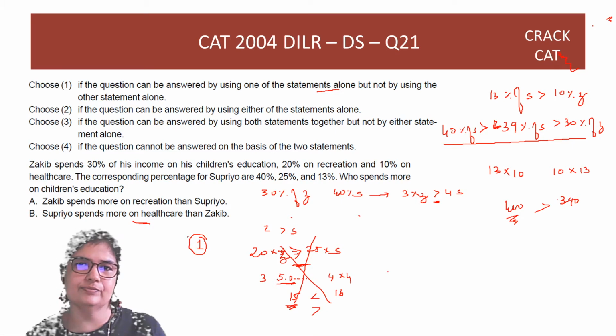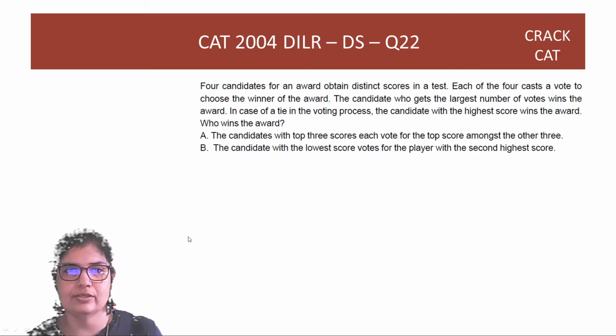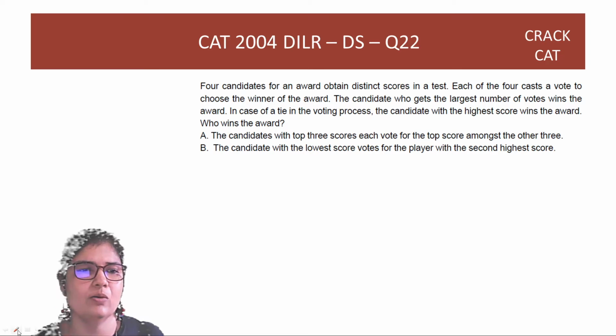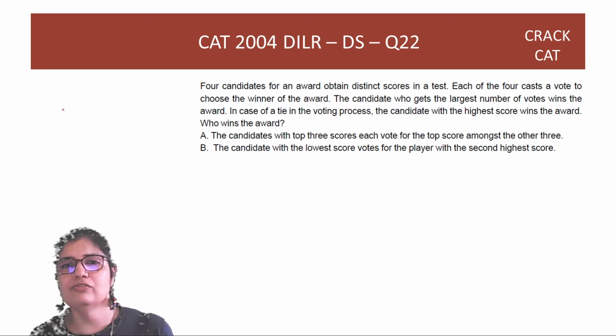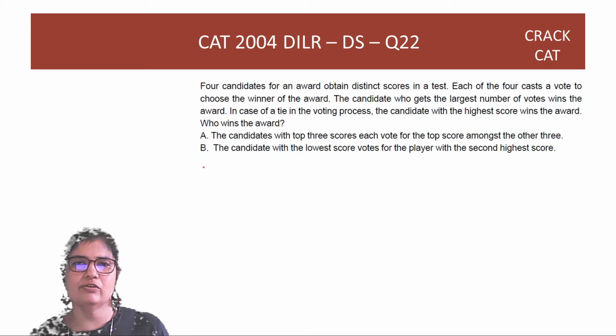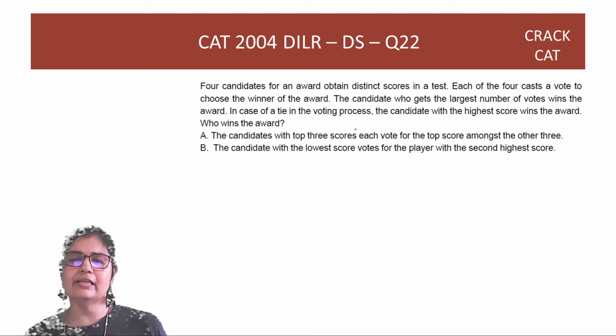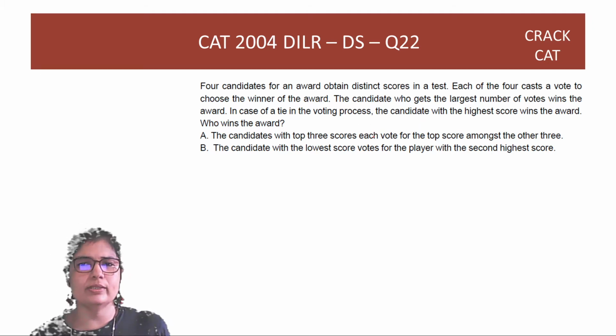That's your answer. Okay, let's look at the second question now. 4 candidates for an award obtained distinct scores in a test. Each of the 4 cast a vote to choose the winner of the award. The candidate who gets the largest number of votes wins the award. In case of a tie, the highest score wins the award. So there's a very clear process of who wins the award.